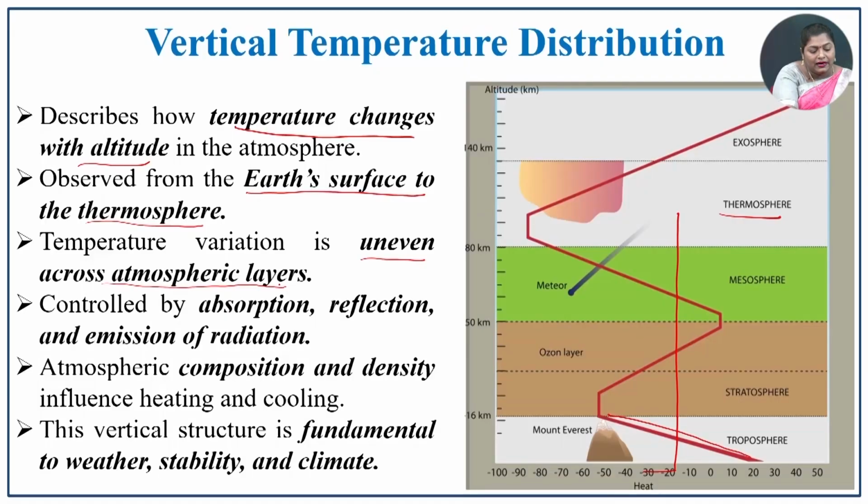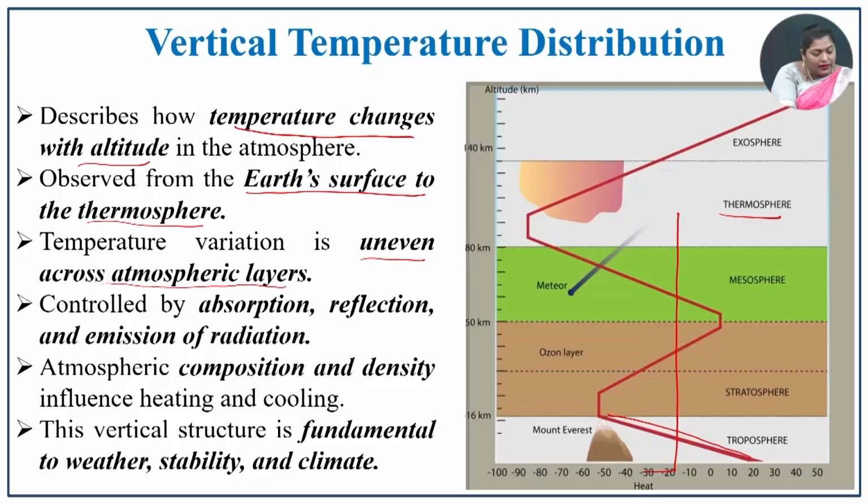It is observed from the Earth's surface to the thermosphere. So, we have the thermosphere here. From the Earth's surface till the thermosphere, how the temperature is distributed, that is the vertical temperature distribution. The temperature variation is uneven across the atmospheric layers. See in this diagram, is it even? No, it is a rise and fall and rise. That zigzag pattern is witnessed in this diagram, that is the vertical temperature distribution.